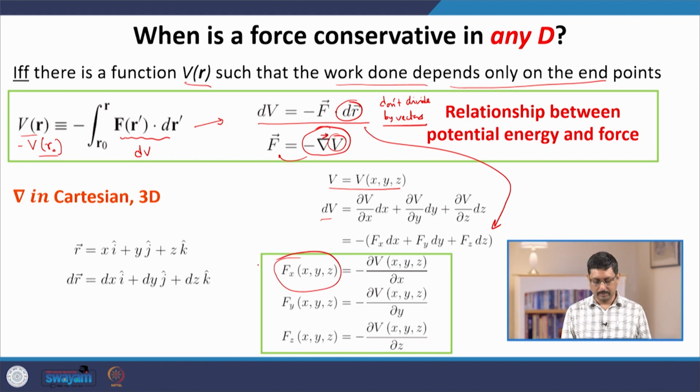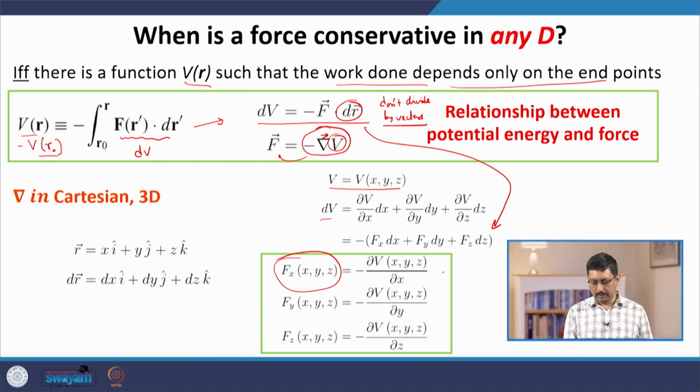If we compare these two expressions, then we arrive at a relation between the x, y and z components of the force and the derivative of this potential. So, the x component of force is nothing but the negative of the partial derivative of V with respect to x, and so on for the other components.